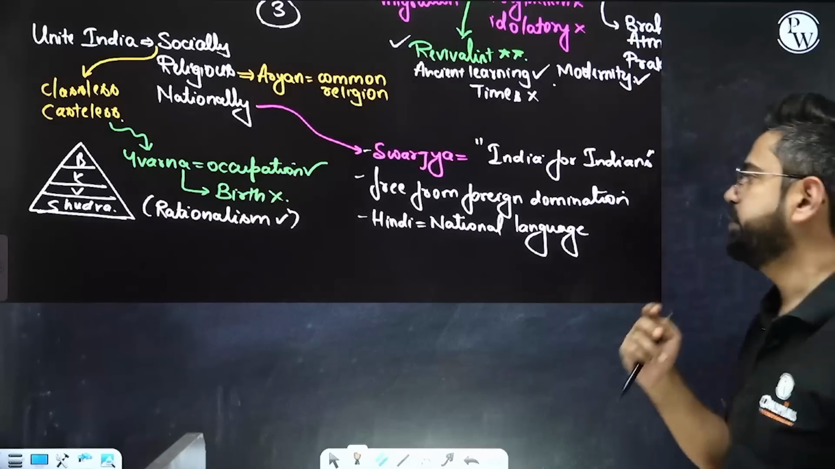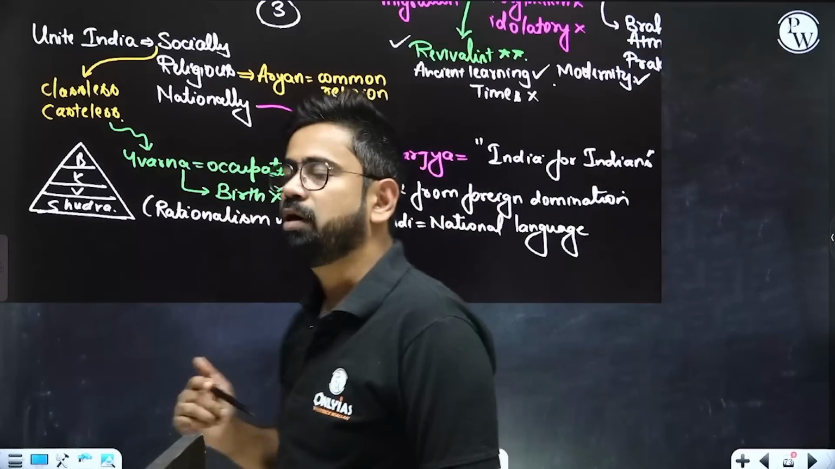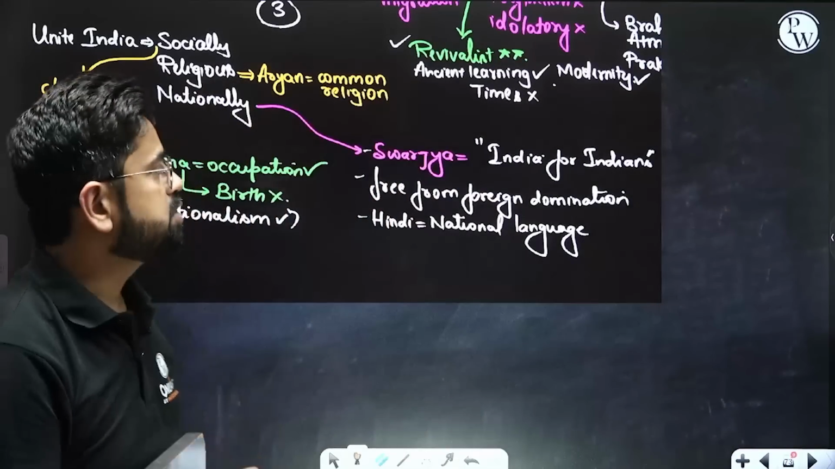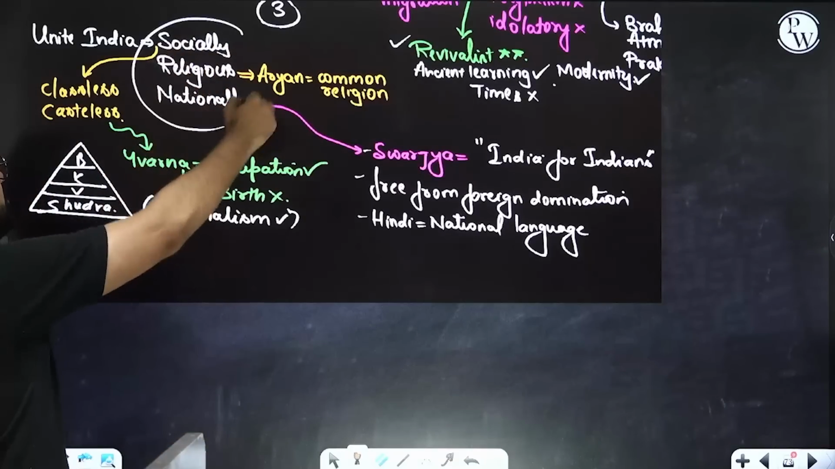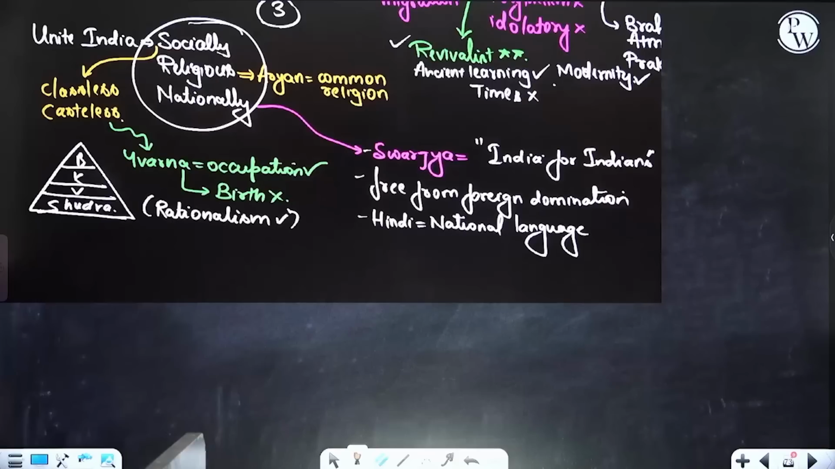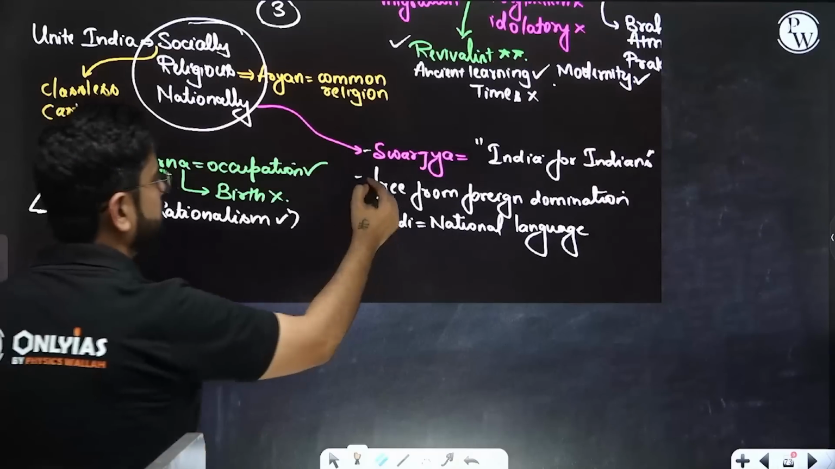Plus he is the one who basically for the very first time wanted to unite India socially, culturally, politically. Right, India for Indians was his slogan. Yes. So you can say he's the one who said Swaraj.